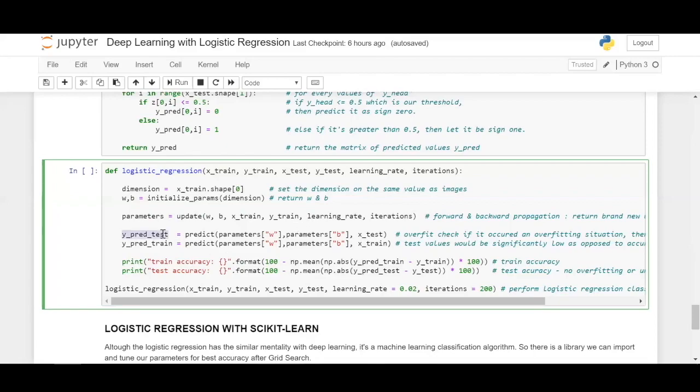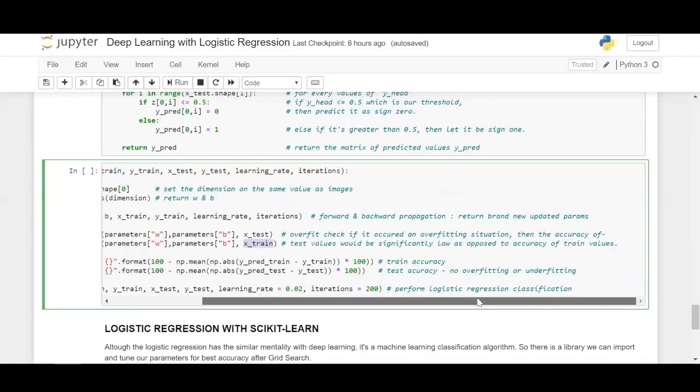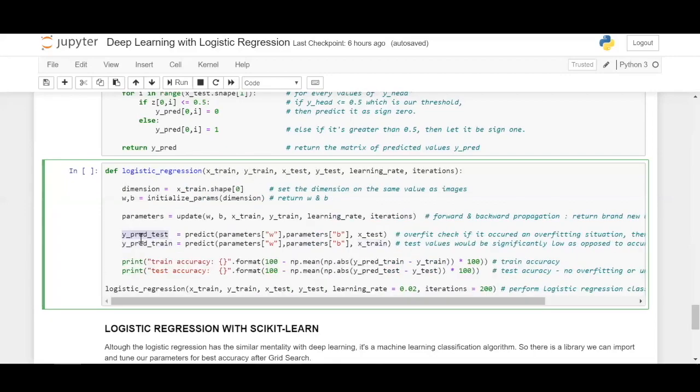After which, you are getting the predicted data here. So ypred test means predicting from the testing data by passing xtest, and ypred train means predicting by passing xtrain. So we are getting predictions for testing and training data. Following which, let us calculate the accuracy.